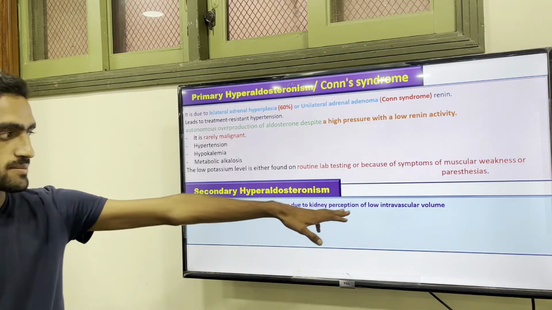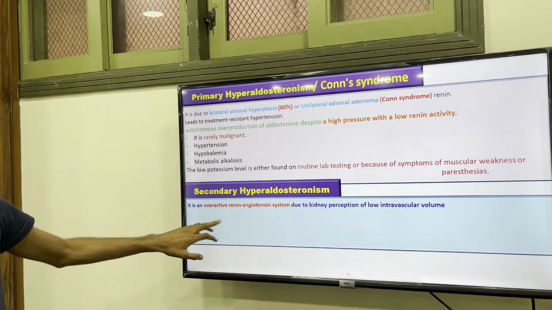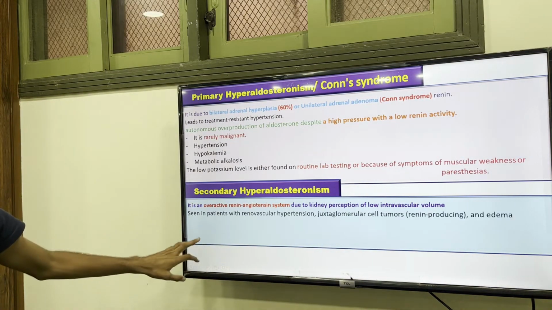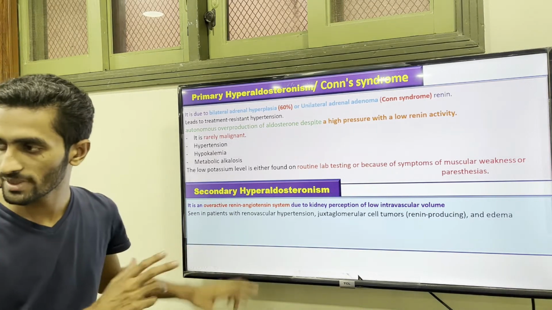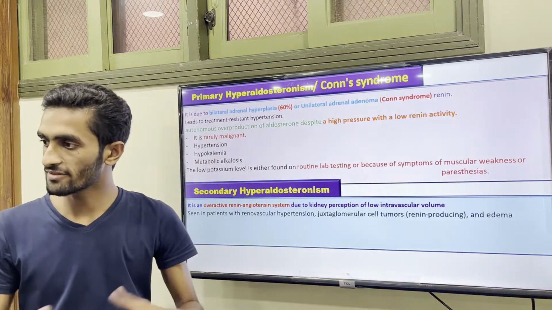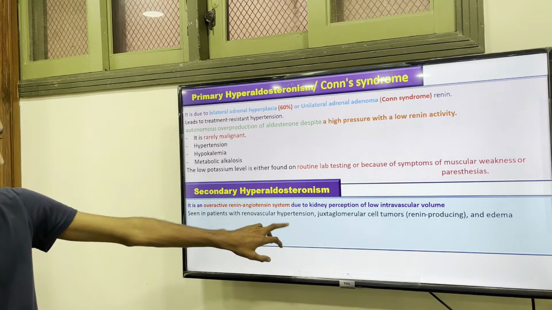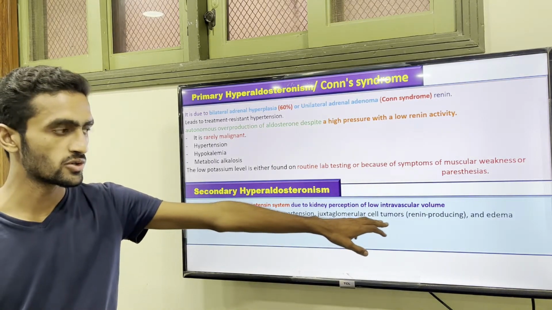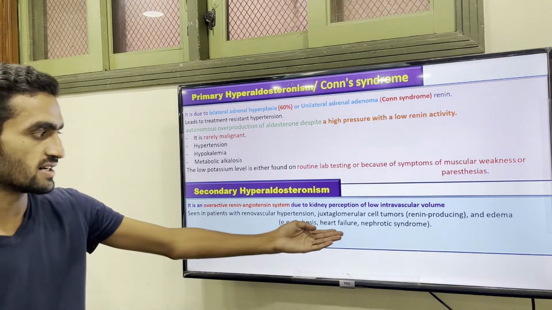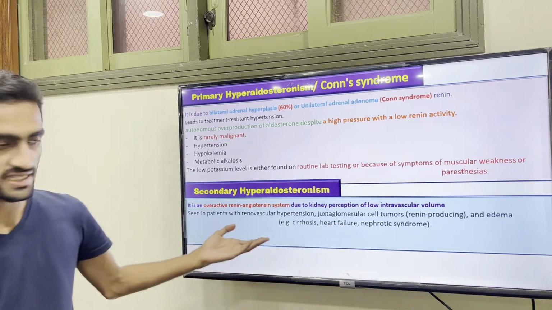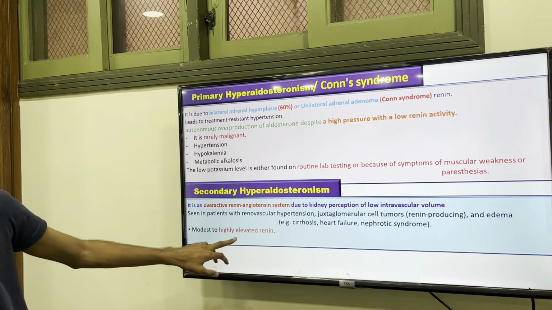Due to the kidney's perception of low intravascular volume, the renin-angiotensin system is overactive. So in patients with renovascular disease, the blood vessels of the kidney sense hypotension, and there may be juxtaglomerular cell tumor, or edema. They may cause cirrhosis, heart failure, nephrotic syndrome.